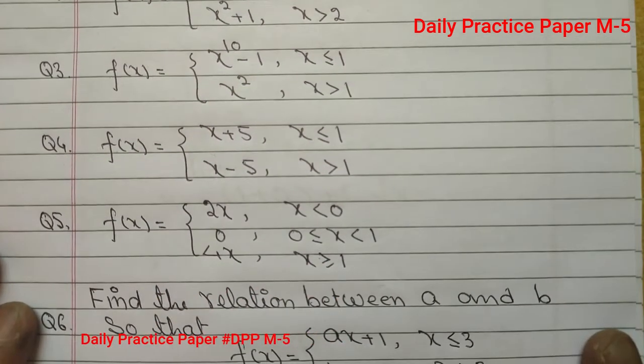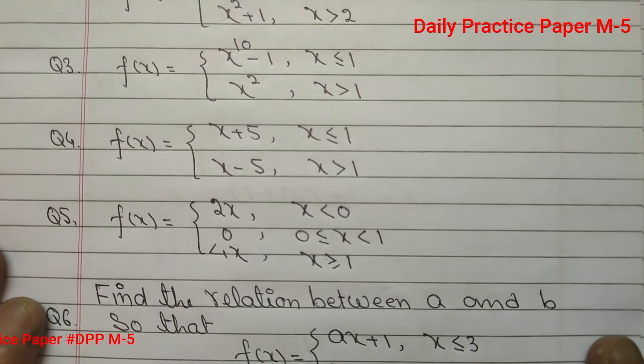Question number 4, f(x) is defined as x plus 5 for those values of x which are less or equal to 1 and the value of f(x) is equal to x minus 5 when x is greater than 1. Again we will calculate left hand limit, right hand limit, value of the function at x is equal to 1. If all are equal, then we can say that the given function is continuous at x is equal to 1. Otherwise it will be discontinuous. So finally, if it is so, then we can say that x is equal to 1 is the point of discontinuity. Otherwise it will be continuous at x is equal to 1.